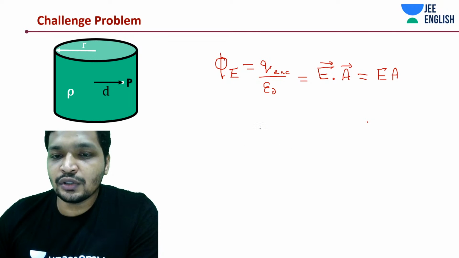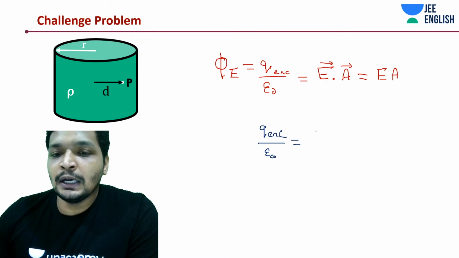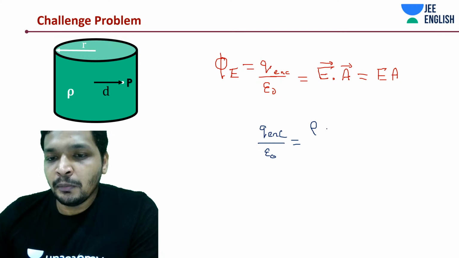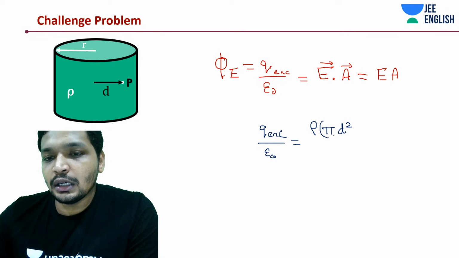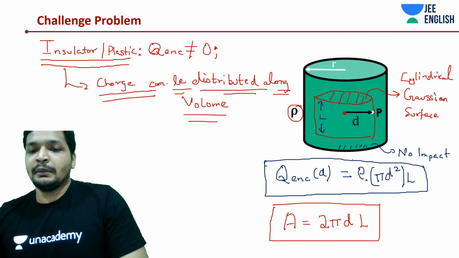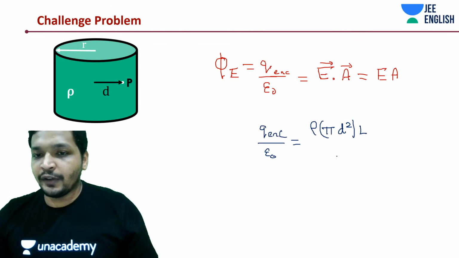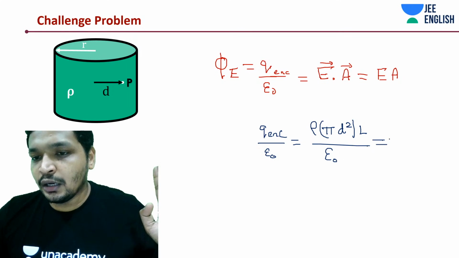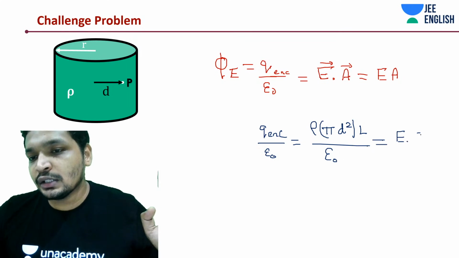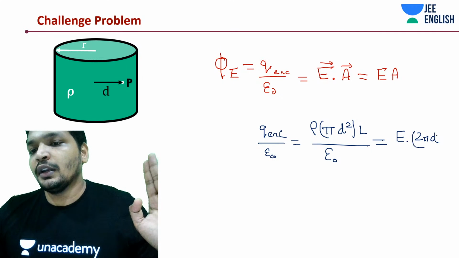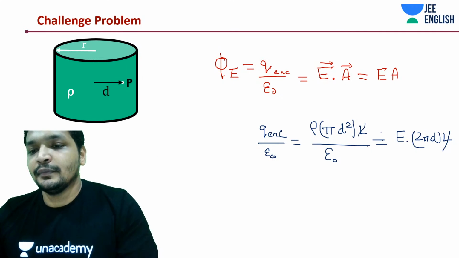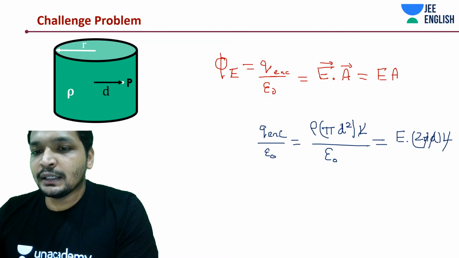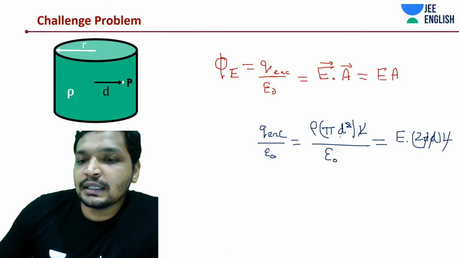I'm going to write down those two things we found out. One was the charge enclosed, which was rho into pi d square into L. Remember, this length was L; we took a finite length, though it's ultimately an infinite surface. Now we have area as 2 pi d into L. Pi gets cancelled out, one d gets cancelled out, L gets cancelled out.